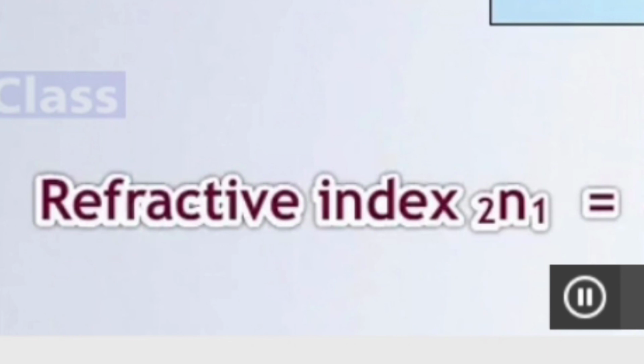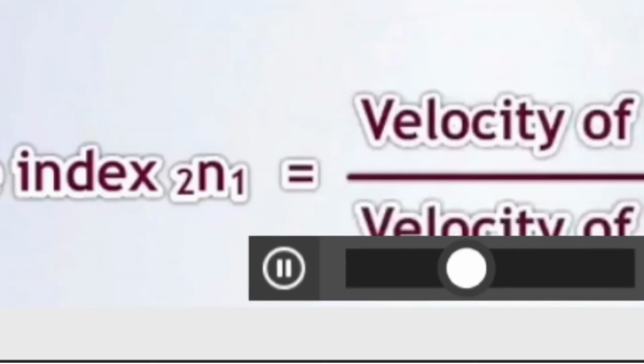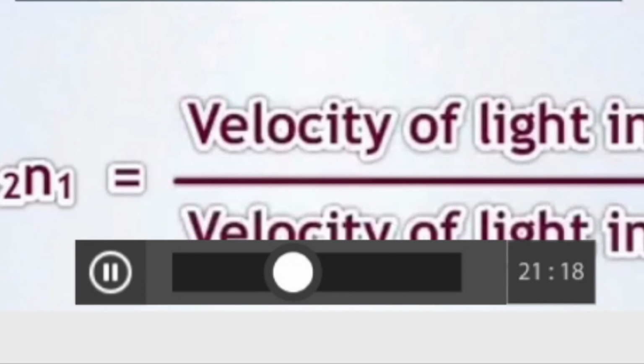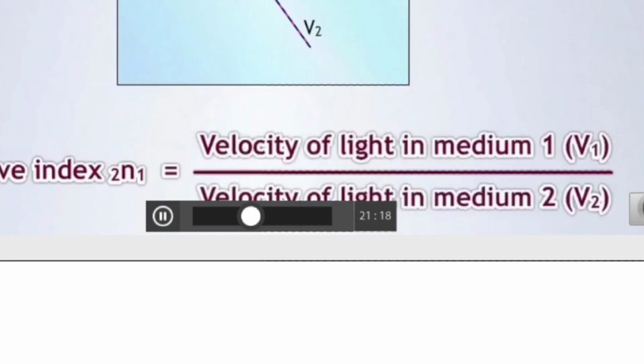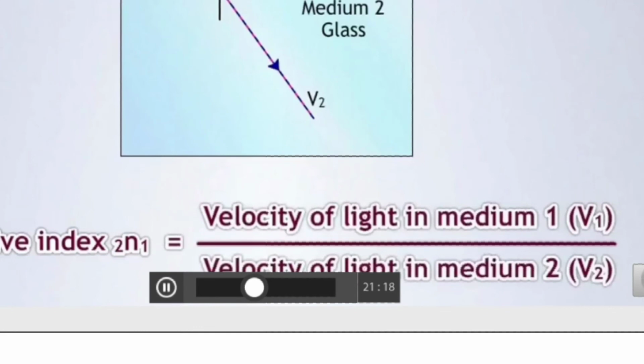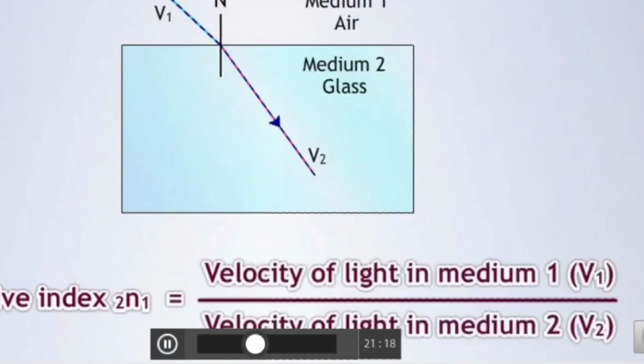Refractive index of medium 2 with respect to 1 is defined as the ratio of velocity of light in medium 1 to the velocity of light in medium 2. That means v1 upon v2. So in short, I can write refractive index of medium 2 with respect to 1 as v1 upon v2, meaning this one comes on top. Okay, remember that with respect to part comes at the end, and that one on top.